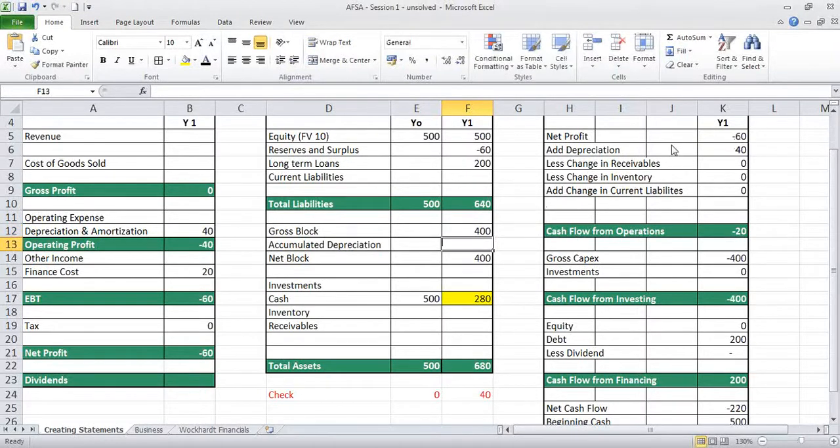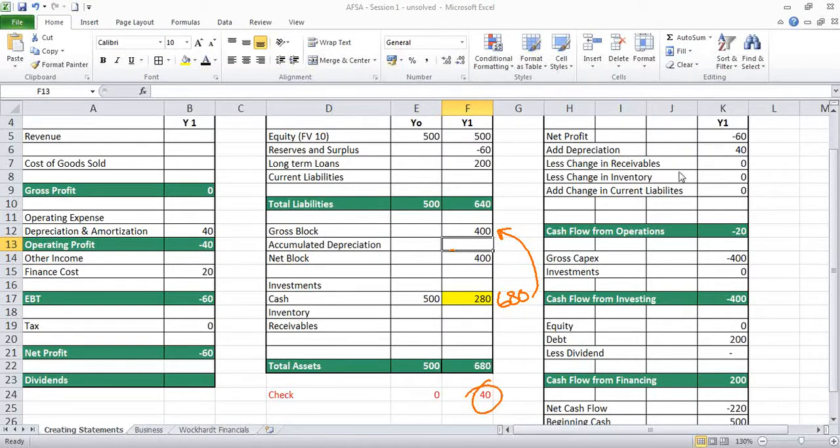The moment you see gross block becoming 400, you will see a depreciation and amortization expense of 40 coming here, which makes your net profit minus 60 and reserves and surplus becomes minus 60. However, you also see that there is a transaction where earlier we started with 680 of cash. That 680 has moved 400 here. So that's a rearrangement of items within the balance sheet on one side. It's still not getting balanced. Why is it not getting balanced?